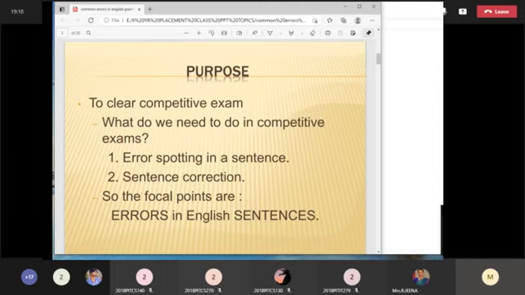So to clear a competitive exam, what are the things you'll do? Coming to English, there will be questions on spotting errors in a sentence, that is sentence correction. And there will be questions on idioms and phrases, phrasal verbs, because these are the areas students feel very difficult, because for idioms and phrases and phrasal verbs there is no particular logic and rules.